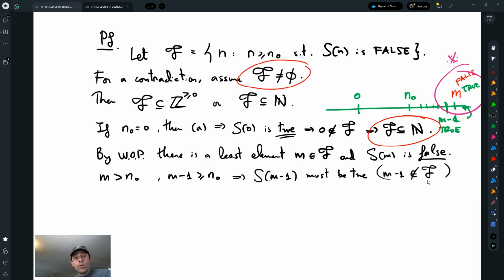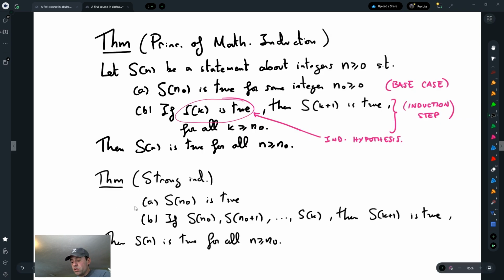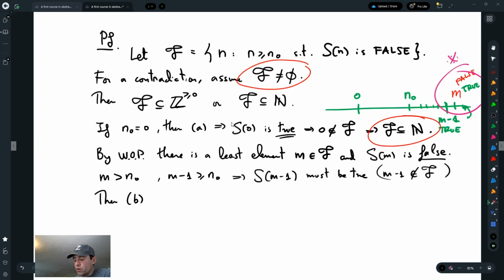But now that we know that it is true for m minus 1, then part B of the assumptions says that every time it is true for a k, it is true for the next one, as long as k is bigger or equal to the base case. And we do have that m minus 1 is bigger or equal to the base case.